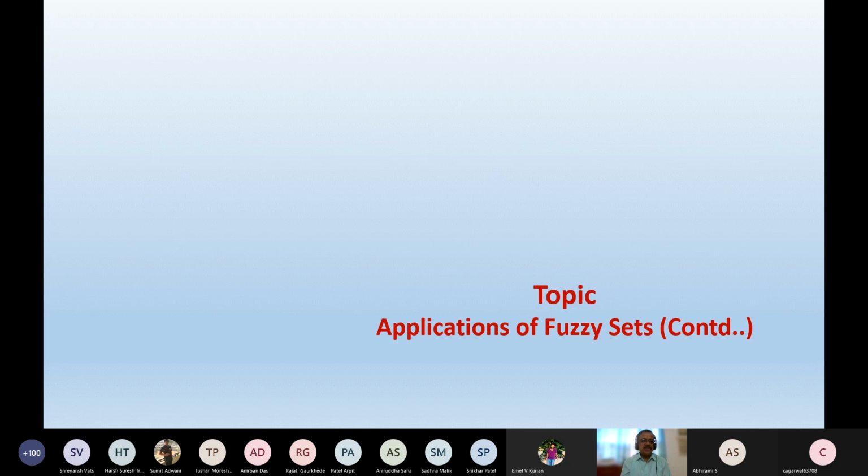Today we are going to start with another clustering tool, that is entropy based fuzzy clustering. Now all of you have studied and heard about the term entropy in thermodynamics. What do you mean by entropy in thermodynamics?